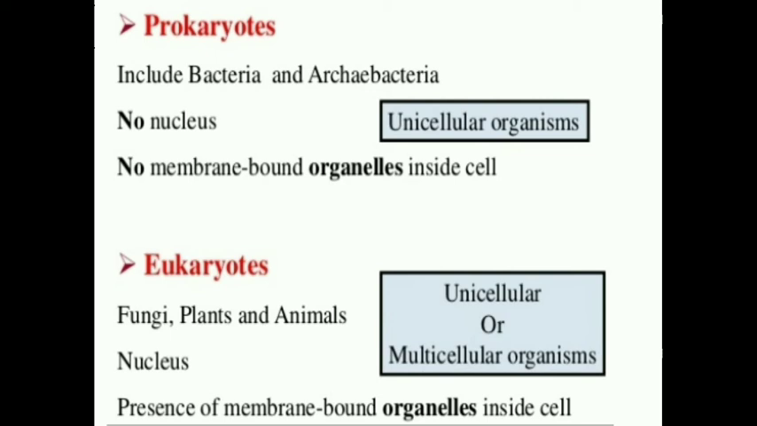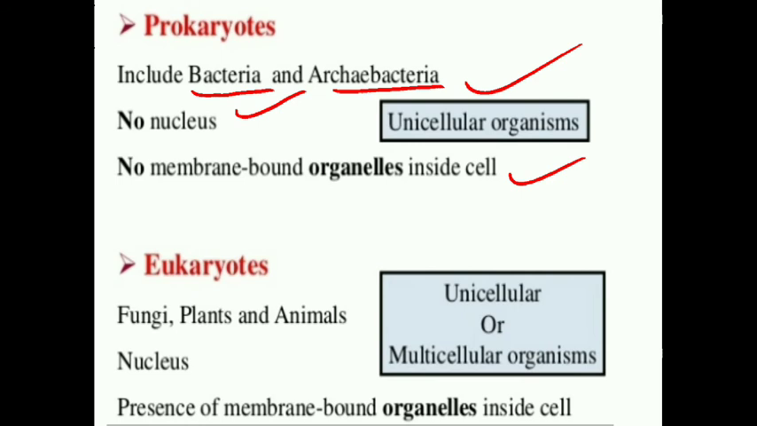Prokaryotes include bacteria, archaebacteria and cyanobacteria, and the cells in these organisms do not have a true nucleus and no membrane bound organelles inside the cells. These are all unicellular organisms. Except bacteria, archaebacteria and cyanobacteria, blue-green algae, all the organisms in the universe are eukaryotes.